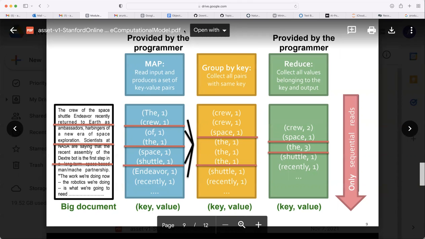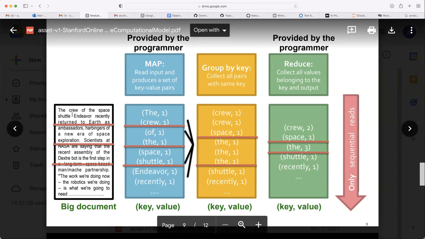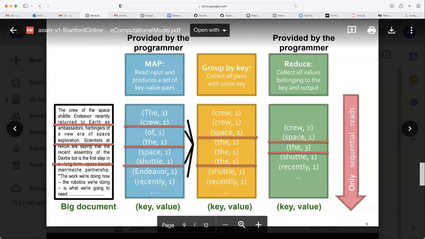Okay. Then what is happening in the second layer? It reads input and produces a set of key value pairs. What is the input for the first node? The first chunk document, right? What is there in the first chunk document? Just read that. What is there in the first chunk document?